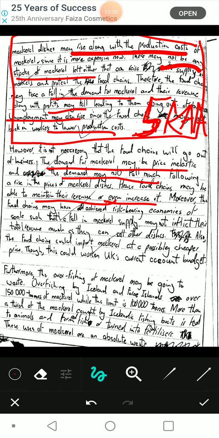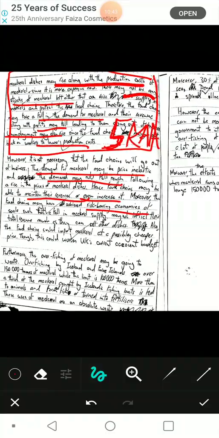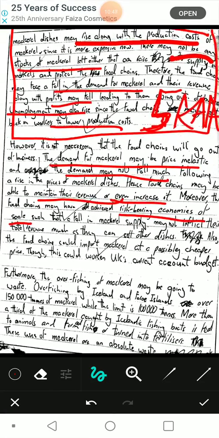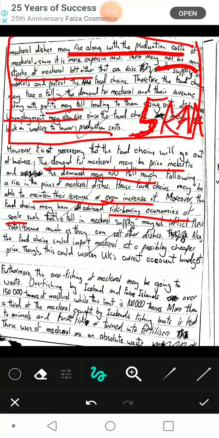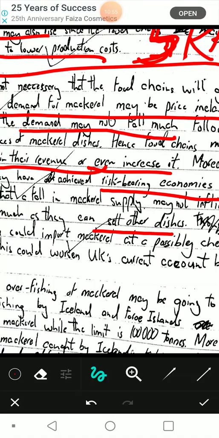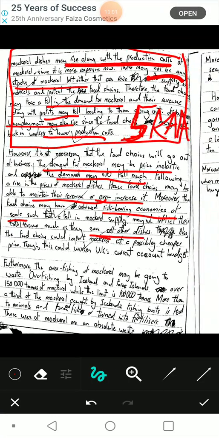Moreover, the food chains may have achieved risk-bearing economies of scale. Risk-bearing economies of scale. Another term, such that the fall in mackerel supply may not affect their total revenue much as they can sell other dishes. So they don't rely much on that. Risk-bearing economies of scale is that the business is diversified and it can sell a variety of things such that it does not rely exclusively on a single item. And that's what I'm mentioning that restaurants can do here too.